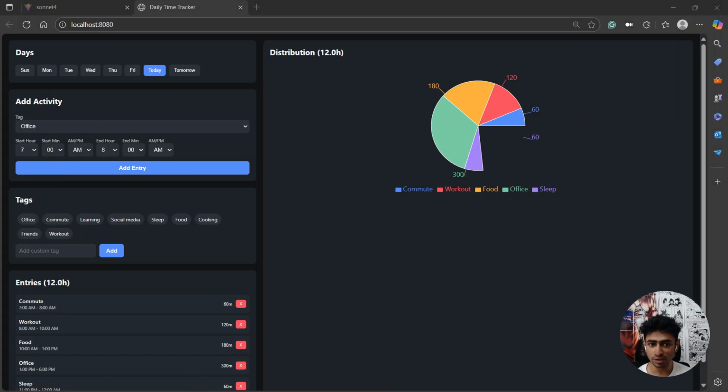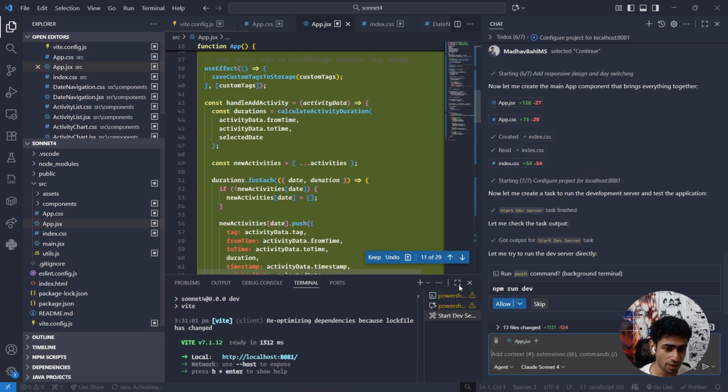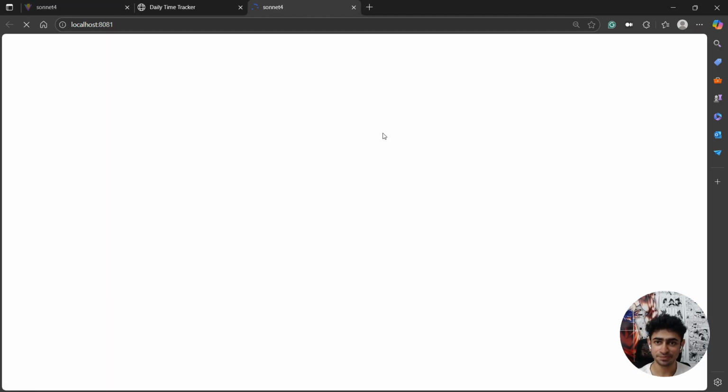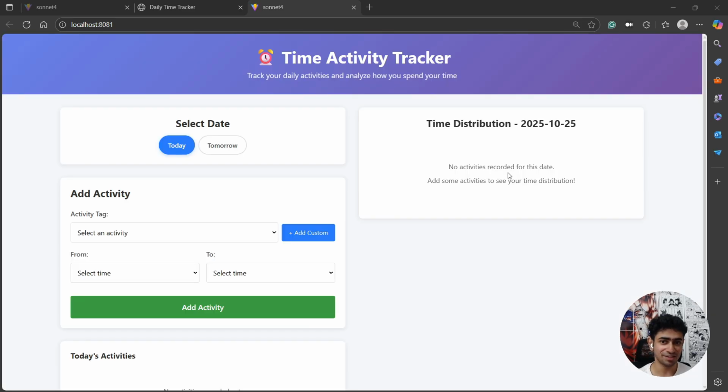Now I am going to test out our Sonnet 4 app. So our Sonnet 4 app is running on 8081. Let's hope, fingers crossed, how it works. Interesting. This UI is also good.